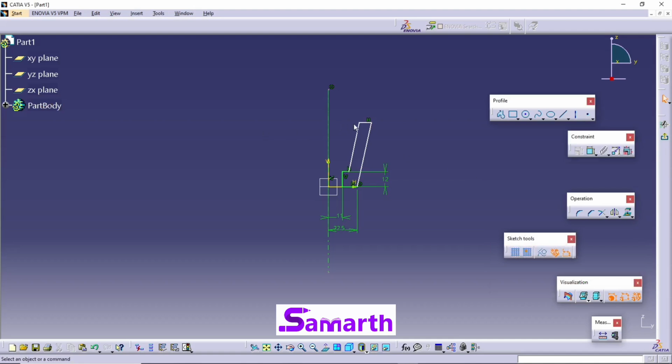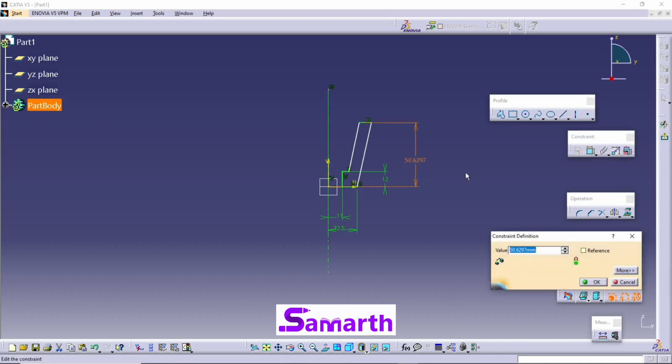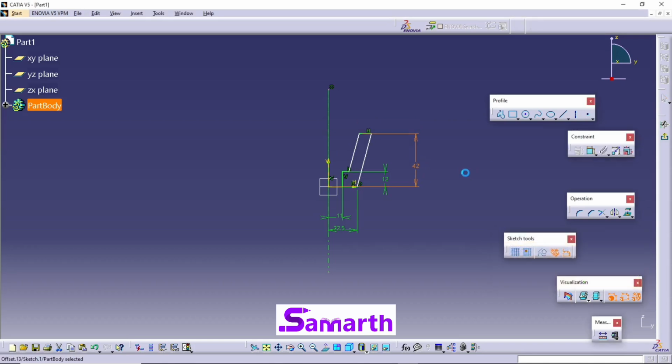Next, select this line, press Ctrl, select this line, click on constraint, double click on this, and the value is 42. Press enter.